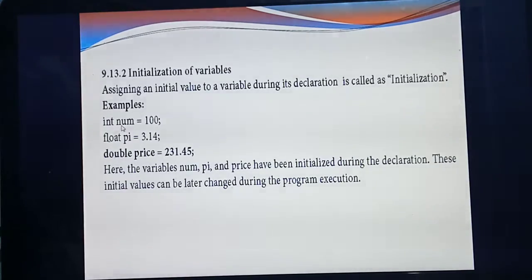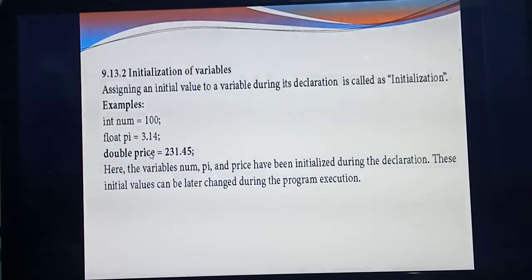Understood? Listen carefully. In this example, you are giving int num = 100. Next, what's the meaning of this one? What's the variable name here? Num. The variable num belongs to the data type int. That means you are using whole numbers. Next, float pi = 3.14. So here it is a point number, so you should represent the data type as float. Next one, after the decimal point, if you are using some more digits, you use double. So how many data types? Int, float and double. And what are the variables? Num, pi and price.